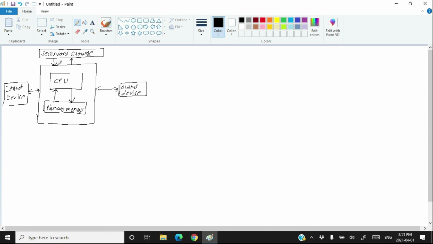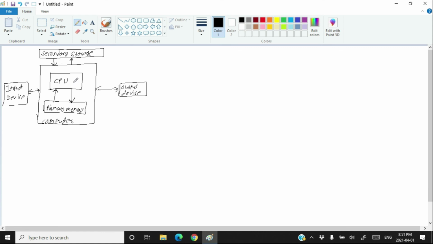The two arrows, or bidirectional arrows, say that the data flows from the input device to the computer and from the computer to the input device. So all the input devices, output devices, and secondary storage like hard disk drive or SSD are not considered part of the computer. Your computer is just these two. Your computer is just CPU and primary memory. That's it. Okay.